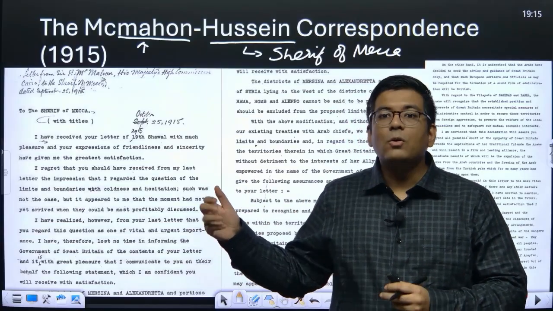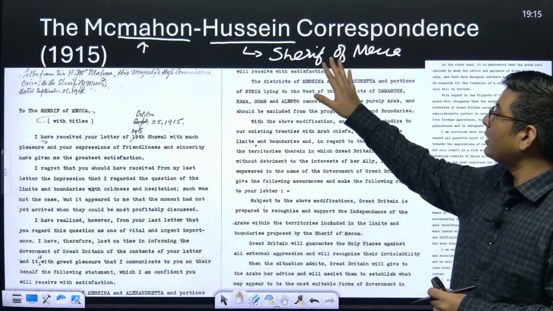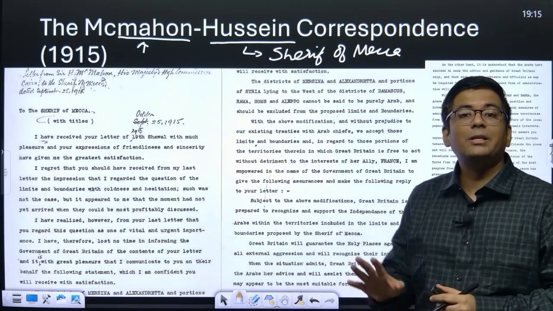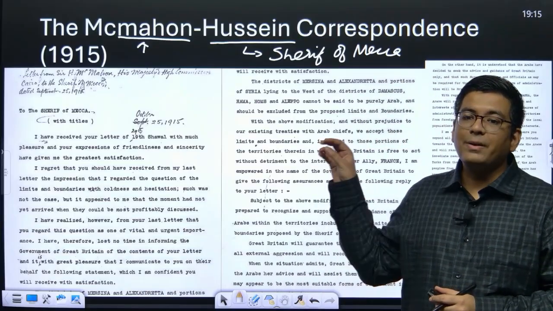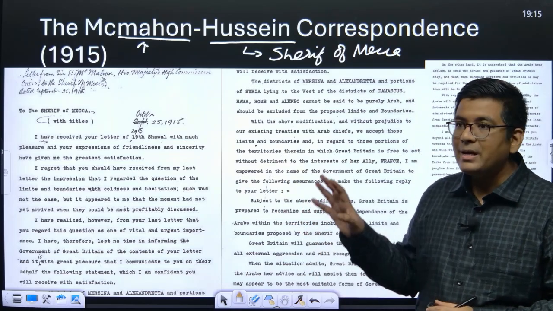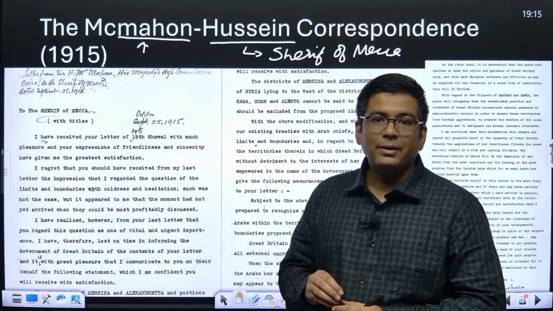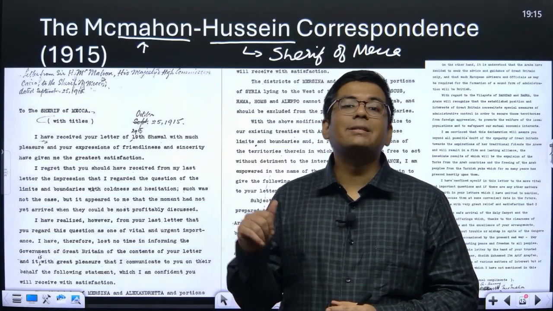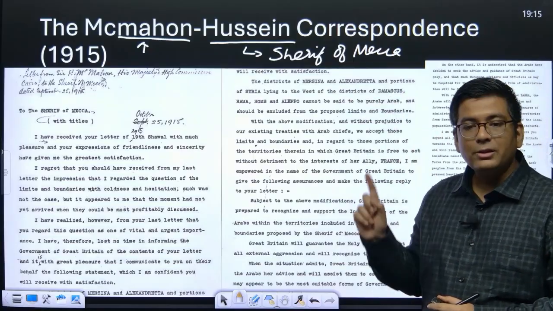The first demand was made by the Arab forces. When you talk about the Sharif of Makkah, this individual was the ruler of Makkah. Makkah is one of the holiest sites of Islam. As of today, it lies in Saudi Arabia, and the individuals who lived there were basically Arabs. These Arabs wanted that even after the fall of the Ottoman Empire, the independence of the Arabs should be recognized, in all those regions where they exist. That was the objective of the Sharif of Makkah.